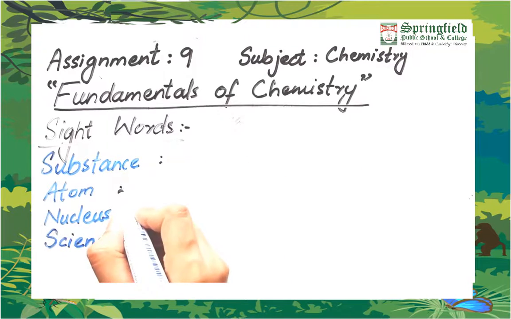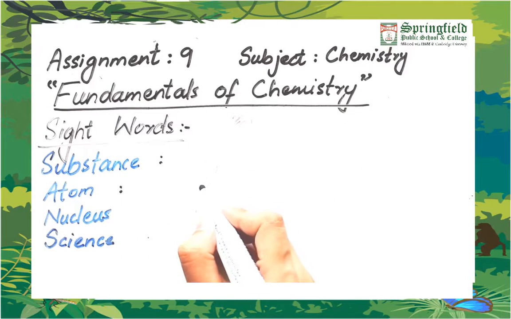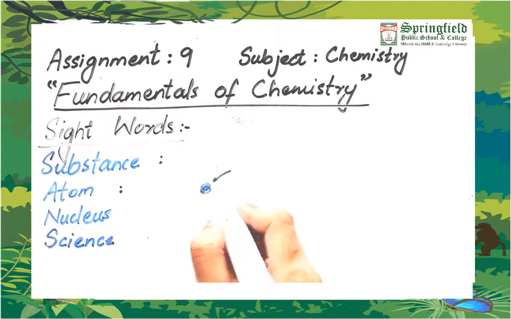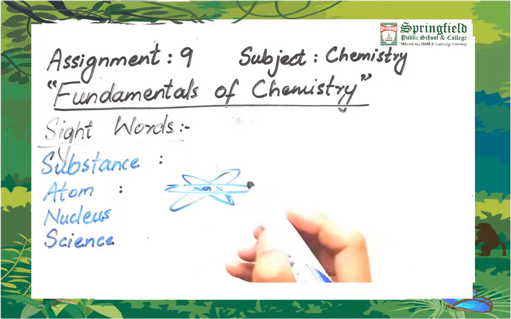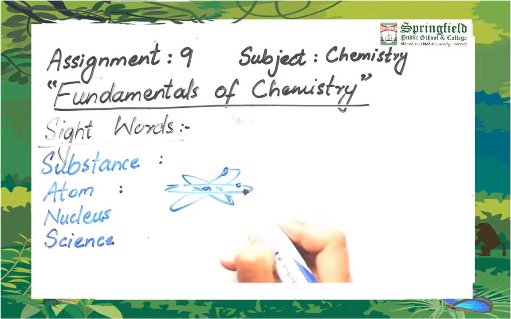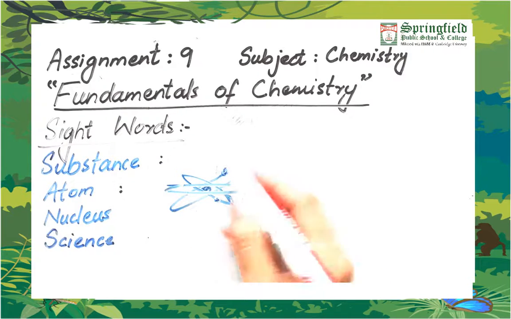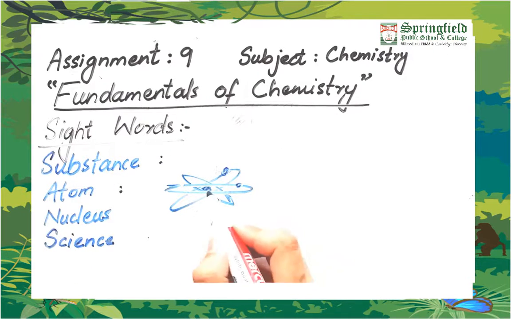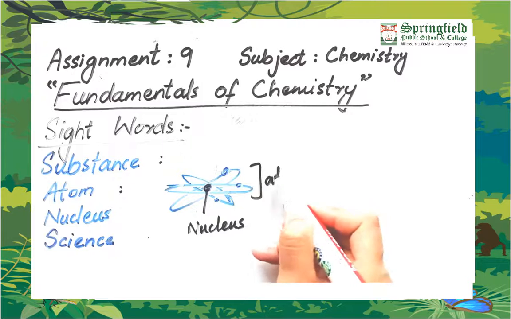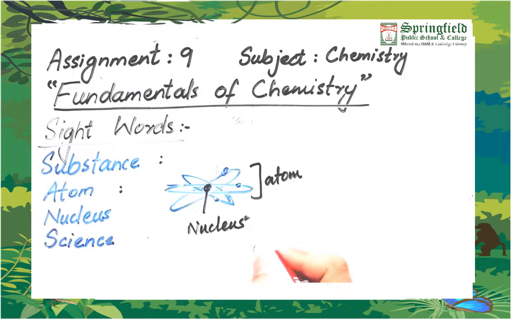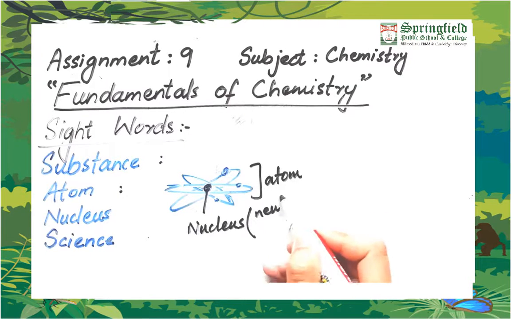There is atom. Atom is the smallest particle of an element. It is made up of a nucleus which has protons and neutrons, and there are some electrons which revolve around this nucleus in the shells. Then what is nucleus? It is the central part of atom. This is atom and the central part is nucleus. It contains neutrons and protons.